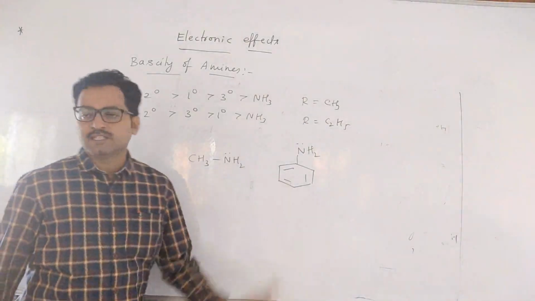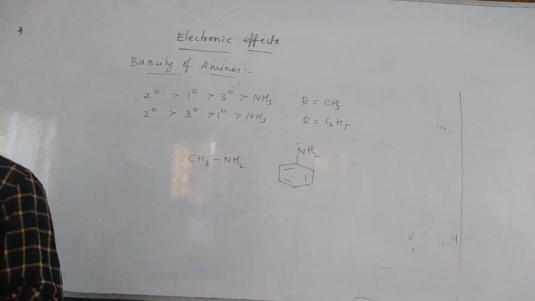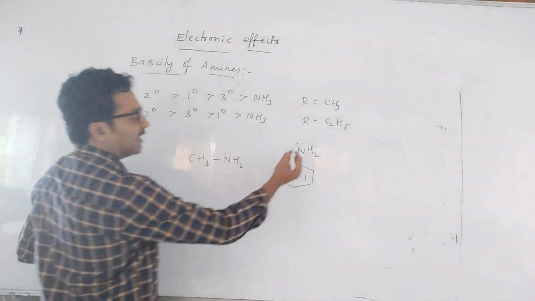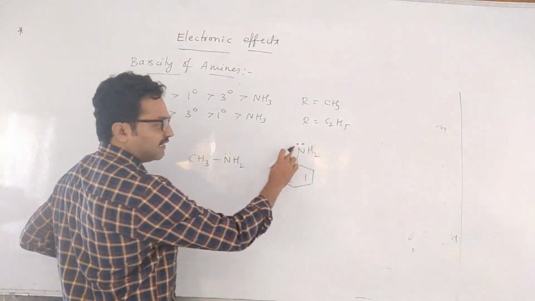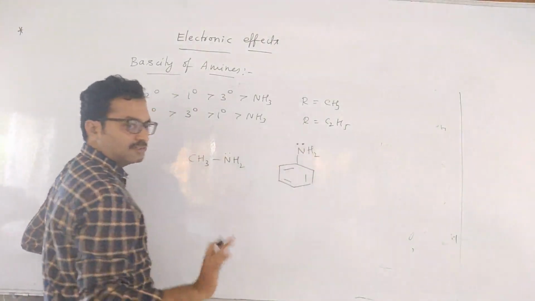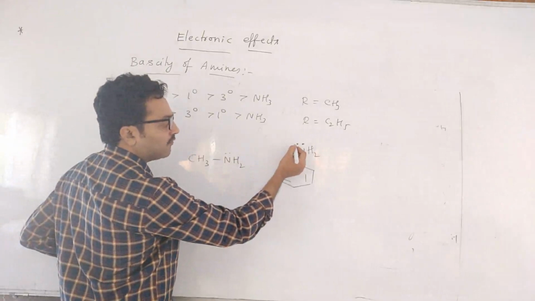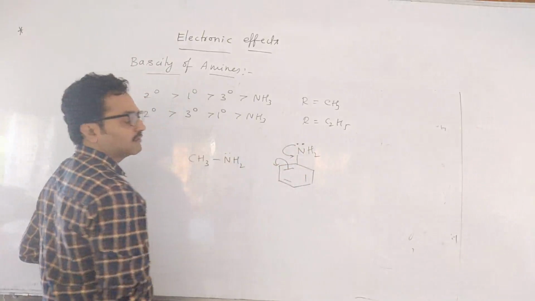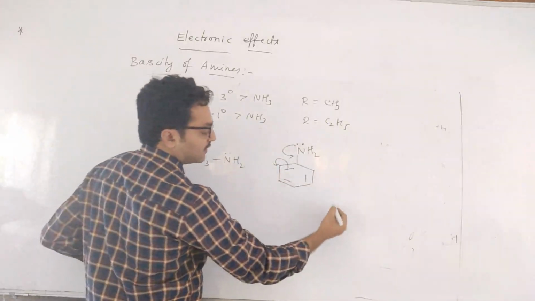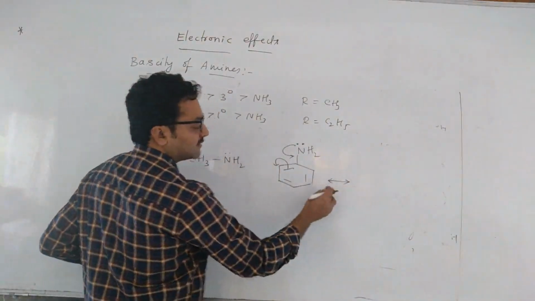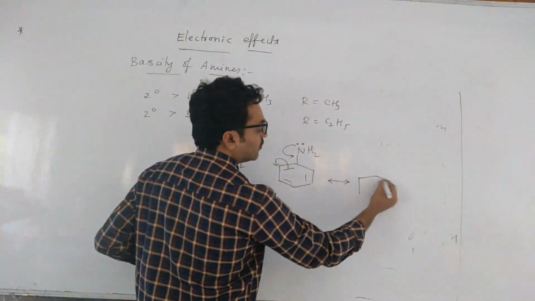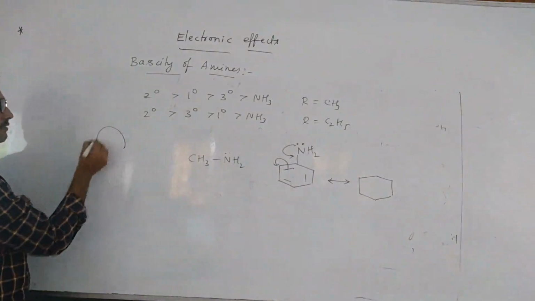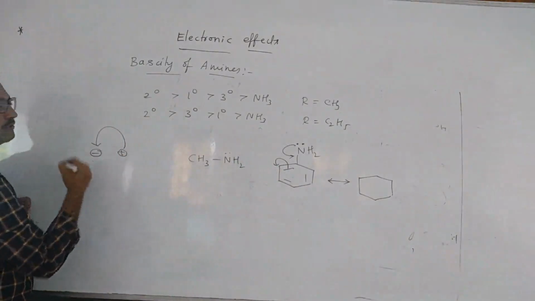So what I told for basicity, how easily nitrogen will give lone pair, that is its basicity. Here the lone pair of electrons on nitrogen will be involved in resonance. So these are not free. This is the resonating arrow, so you will have a structure like this. Whenever I am migrating a bond, remember always head is negative, tail is positive.